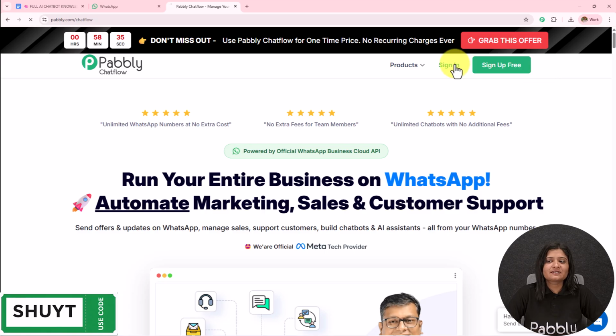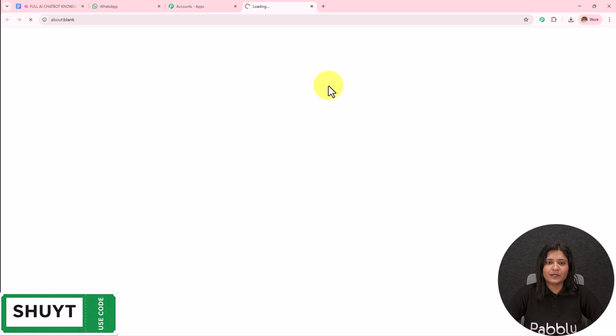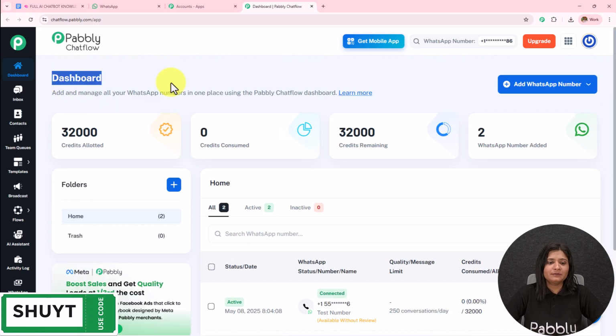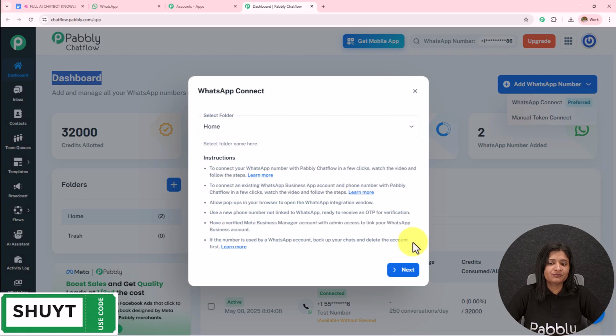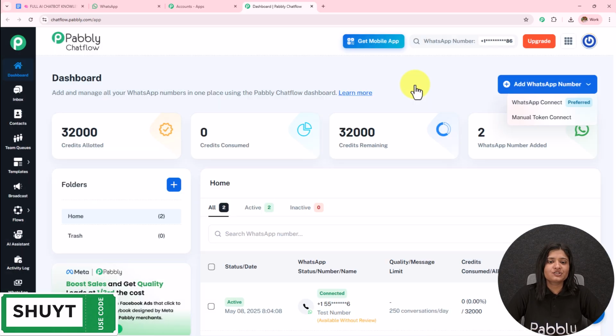If you are an existing user, click on sign in, and if you are a new user, click on sign up for free. Here, as I'm an existing user, I'll click on sign in, and I'm on this all Pabbly apps page from where I have to go towards this Pabbly Chatflow access now. And I've landed on the app dashboard of Pabbly Chatflow, where I can see the credit allotted, credit consumed, credit remaining, and the WhatsApp number added. If you want to add your WhatsApp to your Pabbly Chatflow account, simply click on this add WhatsApp number, click on this WhatsApp Connect, which is the preferred method, or you can also use a manual token to connect your WhatsApp to your Pabbly Chatflow account.